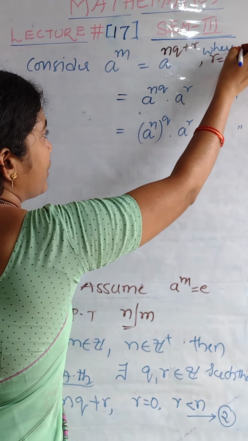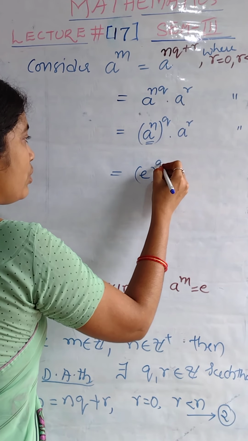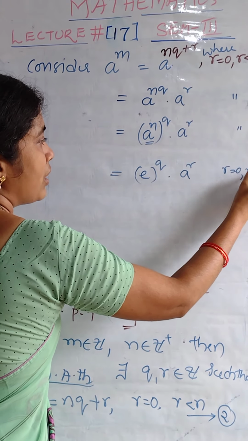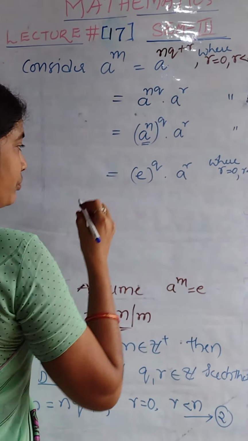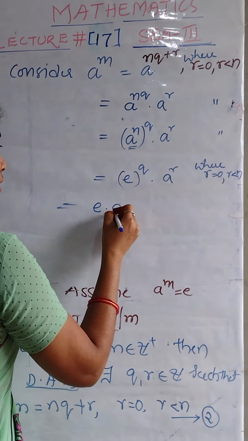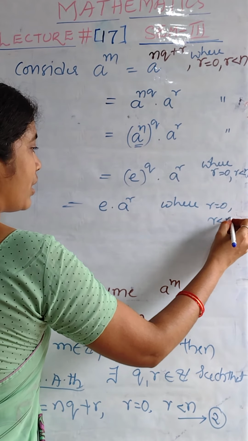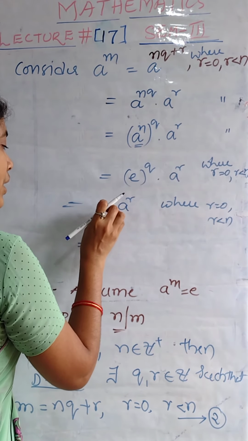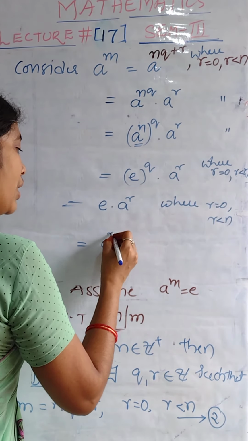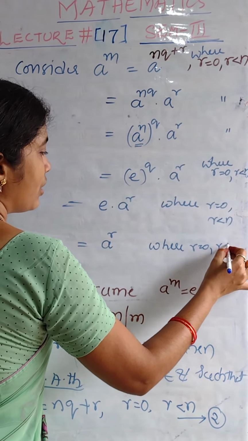Okay, right. What is a power n? From equation 1, this value is e power q into a power r, where r is 0 or r less than n, which is equal to identity, since any power of identity is again identity, into a power r, where r equal to 0 or r less than n, condition holds. When we multiply any element with identity, we get the same element. So we have the value a power r, where r equal to 0 or r less than n.